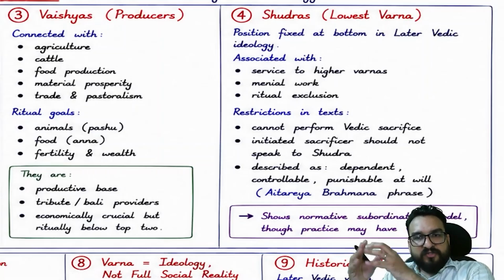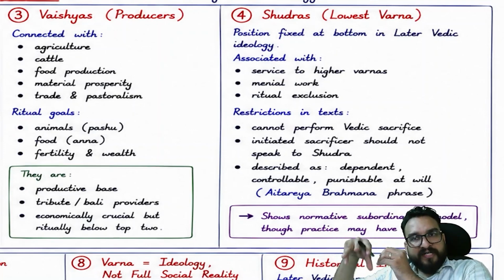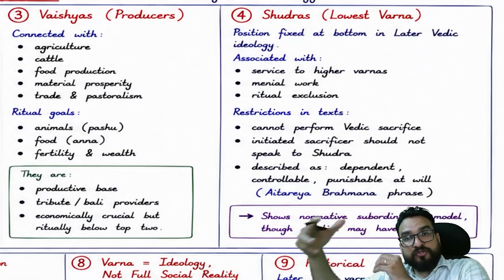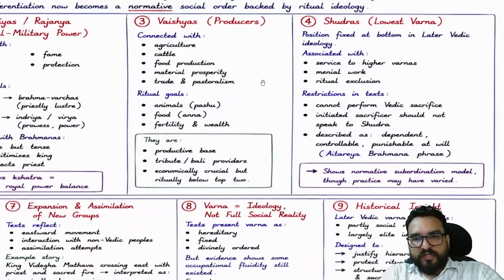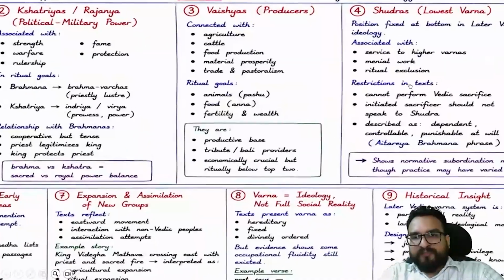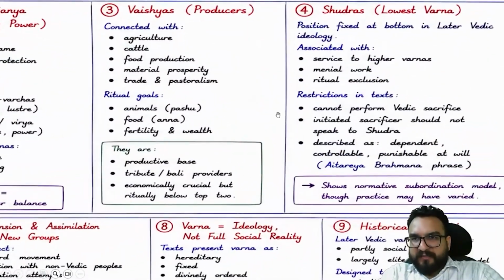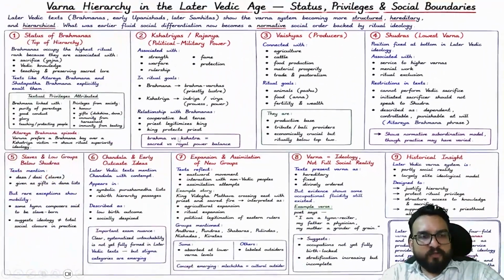So they were somewhere discriminated against a lot over here, right? And this might have just started here, but these societal norms went on consolidating, guys, right? So over here the Shudra position was always discriminatory and at the bottom in later Vedic ideology.